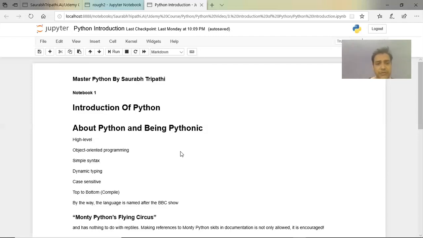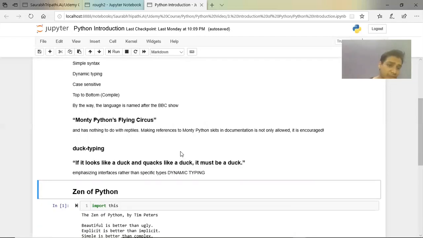An important thing that we must understand is that Python is not really named after the Python species or anything like that. It has nothing to do with snakes. The name was given from a BBC show called Monty Python's Flying Circus, and Python was taken from there.